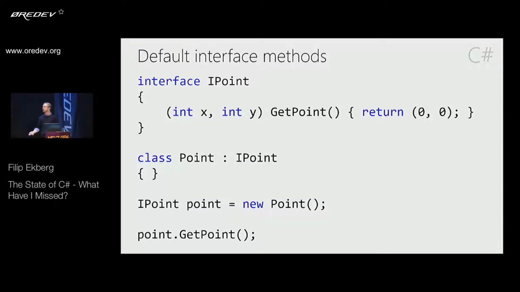What the proposal talks about as well is that, well, if we simply remove the IPoint here and we know that it's a point, this won't work because it doesn't know that you're talking to the interface. So they have a lot to figure out to make this understandable. But if you think about this even further, I talked to a coworker and he said, well, this is a way for us to introduce multiple inheritance in C#, which can be dangerous.